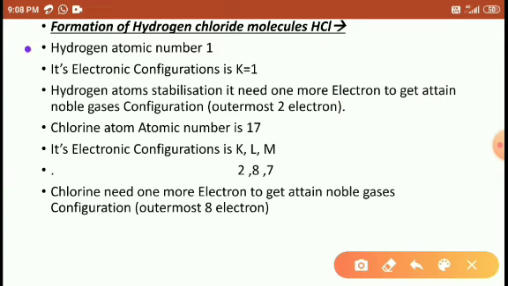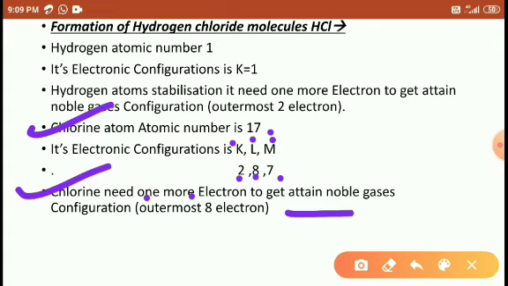Right, so hydrogen has atomic number 1, electron configuration K1. For stabilization, the hydrogen atom needs one more electron, because hydrogen has only one electron. It needs one more extra electron to get the noble gas configuration of outermost 2 electrons. Chlorine atom, atomic number 17, electron configuration K L M 2 8 7. Chlorine needs one more electron to get the noble gas configuration, that is, outermost 8 electrons.